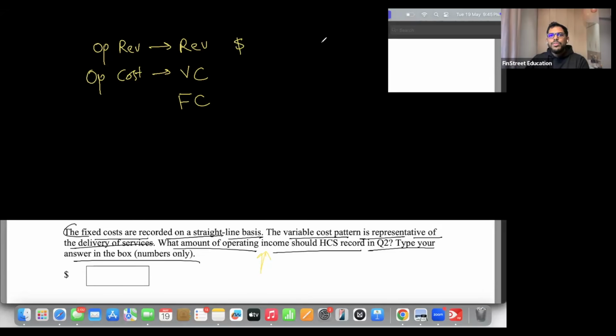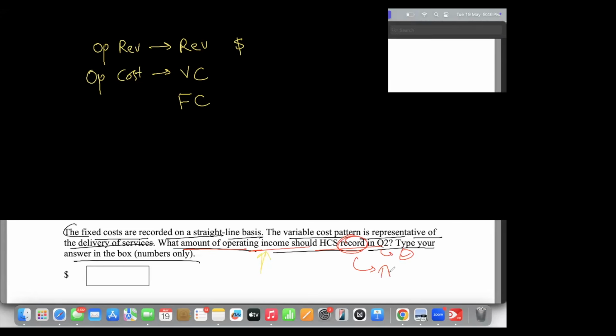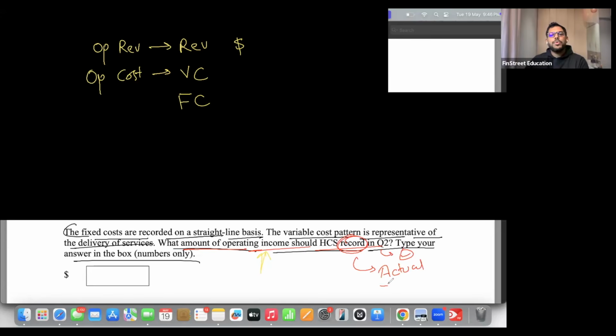So whatever revenue you have received, also let me check, are they asking for budgeted or actual? So what amount of operating income should HCS record? Guys, whenever we are recording means we are reporting this number, quarterly report to a regulator, to our investors, to our management. Should we take estimated numbers or should we take actual numbers? What do you think? Actual numbers. Correct. We always report actual numbers. So we are talking about actual numbers over here.